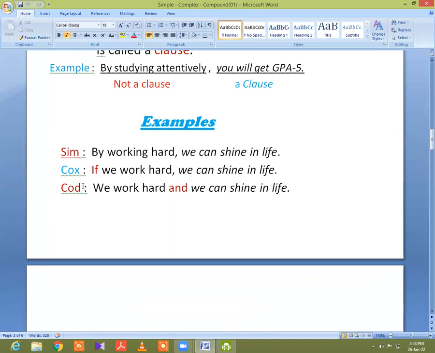On the other hand, in compound sentence, we also find two clauses or more, but these two clauses are joined or added with a coordinating conjunction. So we notice that we work hard and we can shine in life. So there are two clauses also. One clause is we work hard, and another clause is we can shine in life. These two clauses are added with and conjunction, that is coordinating conjunction. So I hope that you all will able to learn what is simple, complex, and compound sentence.